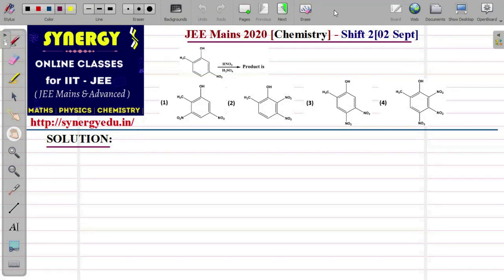Today we will see the JEE Online exam which happened on 2nd September, shift 2, that means the evening paper. We will see the solutions of the chemistry paper. The general assessment of the paper is that it is not difficult, it is an easy paper only, the chemistry paper on this day